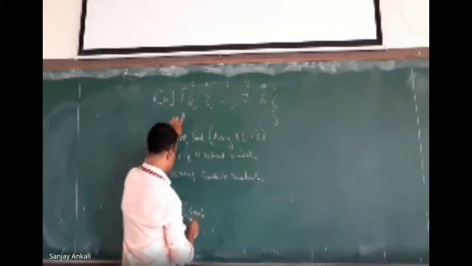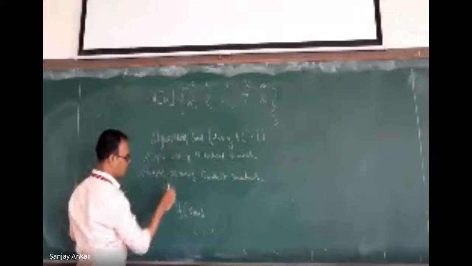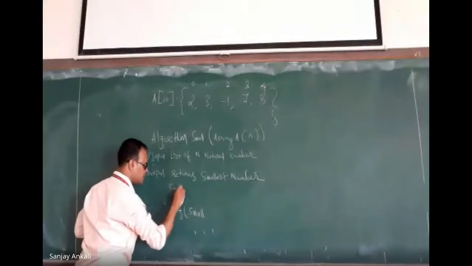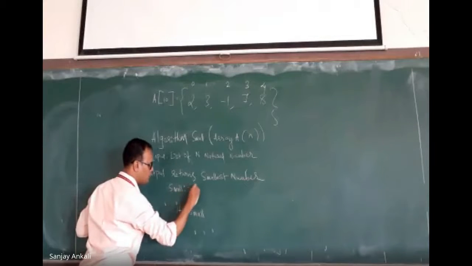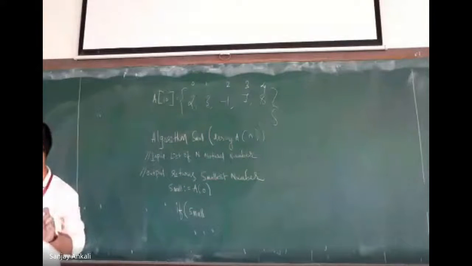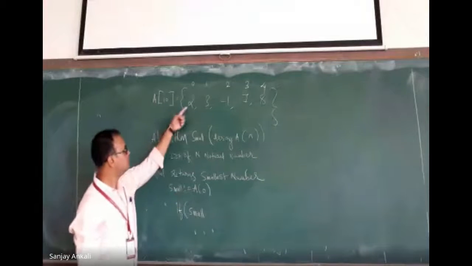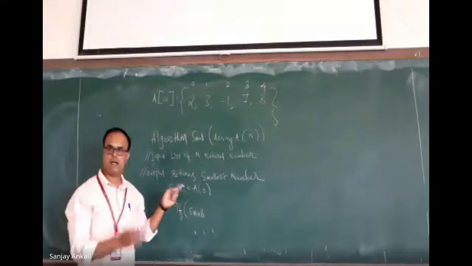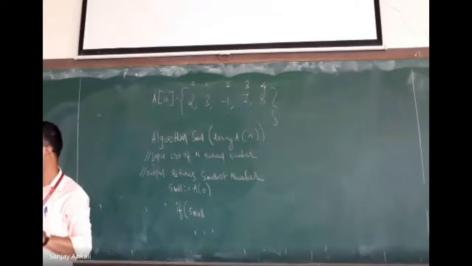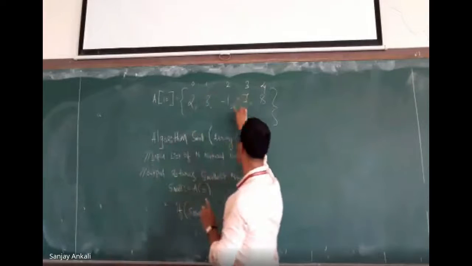See, how do I assume that the first location value is small? I just write small equal to a of 0. Okay, small equal to a of 0. When I do like this, that number will come and sit in small. Now this small should be compared with which all numbers? A of 1, A of 2, A of 3, A of 4.